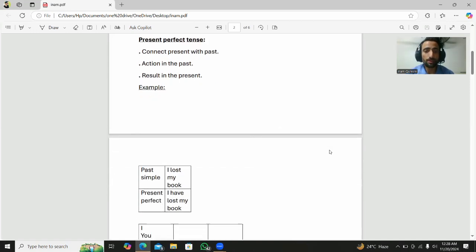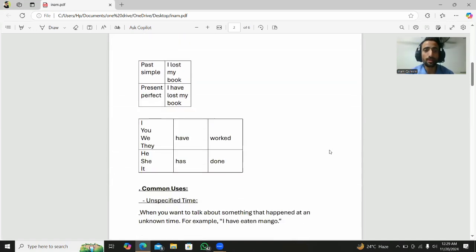So the example, past simple and present perfect: I lost my book, and I have lost my book. The two are different. I lost my book: lost is the past simple. I have lost my book: have is the helping verb, and this is the present perfect. Have lost, with have as the helping verb.